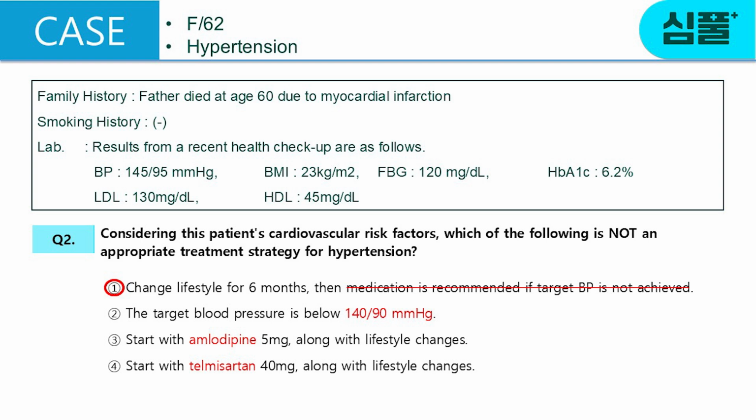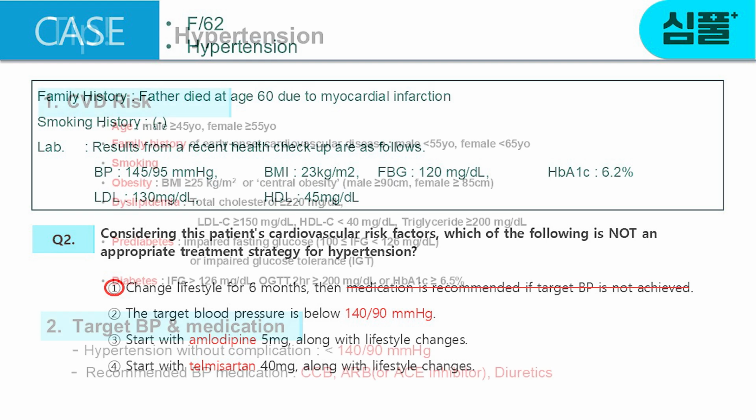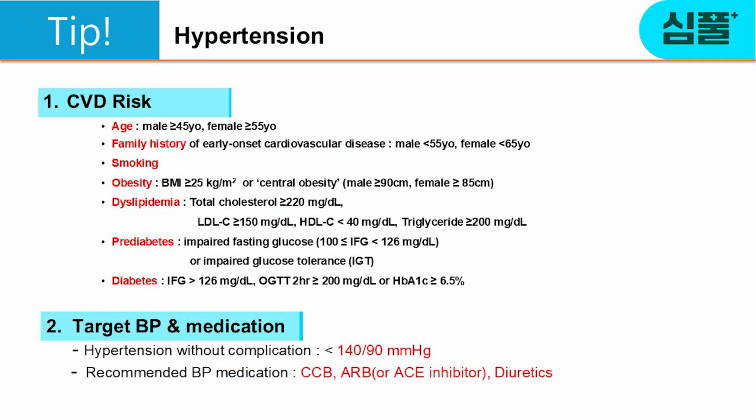Both 3 and 4 are appropriate prescriptions to achieve the target blood pressure, because the starting dose corresponds to the usual dose, so it is expected that the blood pressure will be lowered by about 10 millimeters of mercury after taking it. Today's tip. First, in the drug treatment of hypertension, you must remember the cardiovascular risk factors. Second, you must remember the number of cardiovascular risk factors and the target blood pressure by dividing the cardiovascular risk according to the patient's blood pressure.